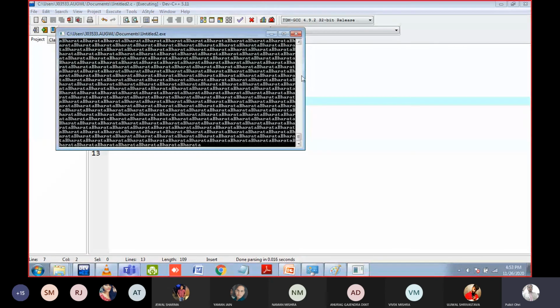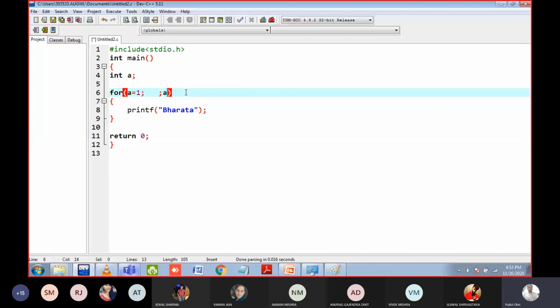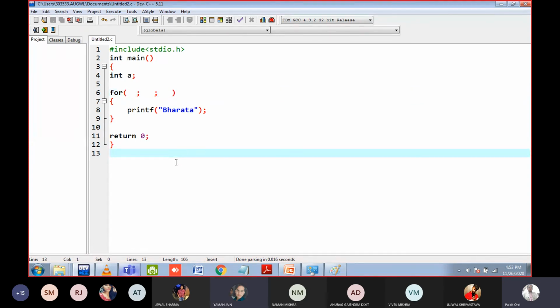Now, can anyone tell me what is the output of this one? Anyone? Just unmute yourself and tell me the answer. Yaman, you know the answer? Infinite. Again, it is an infinite loop. You have to just check the stopping condition. If the stopping condition is there and valid, then it will be a finite loop. If the stopping condition is not valid, it will become an infinite loop.